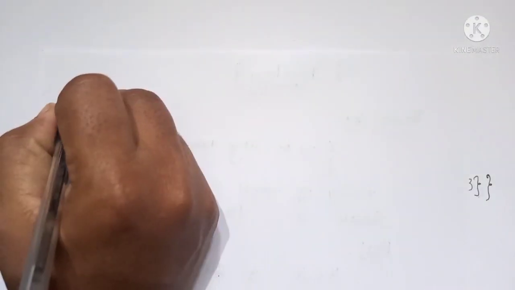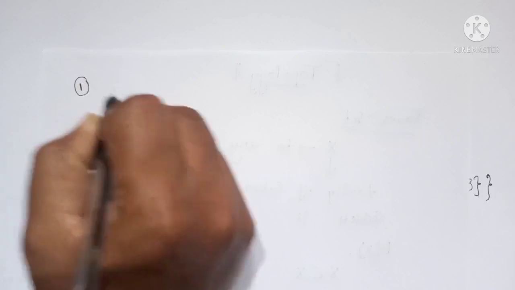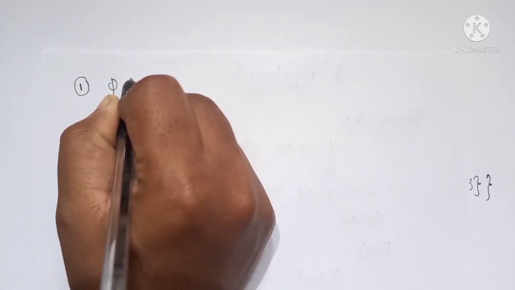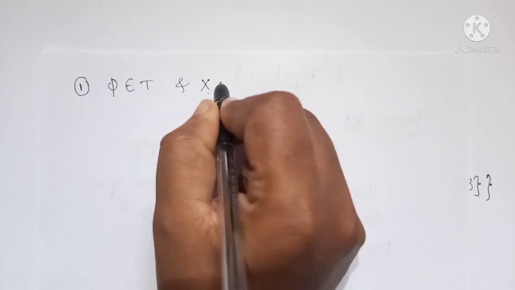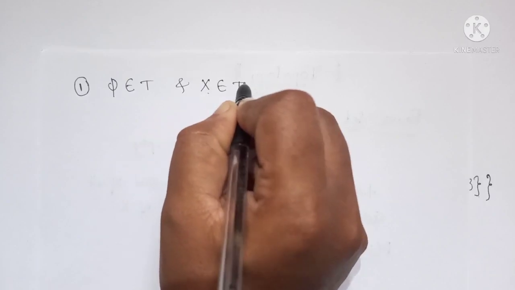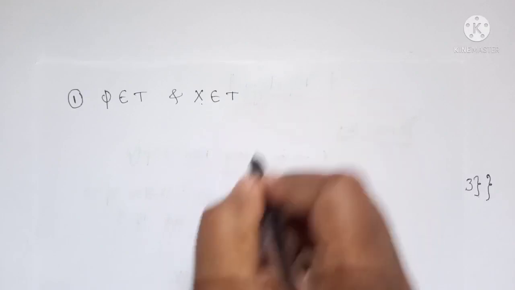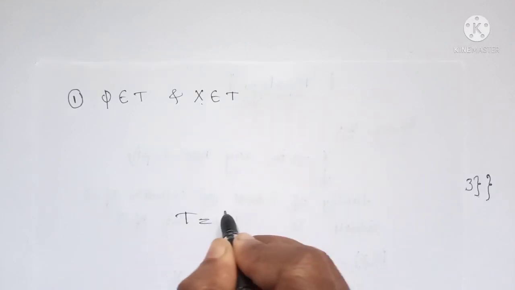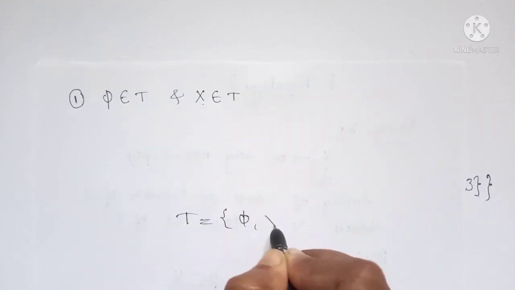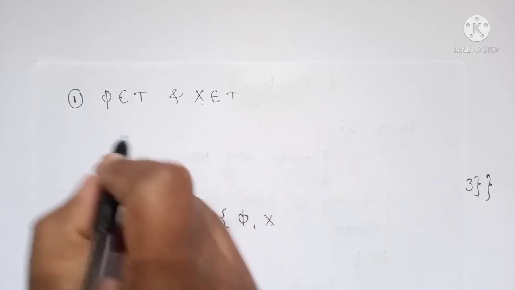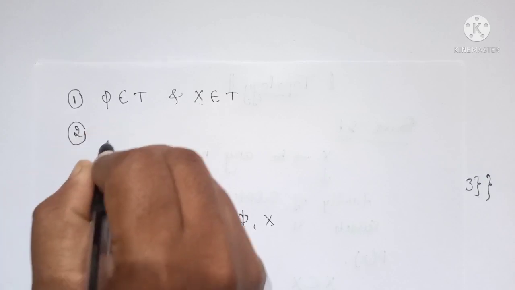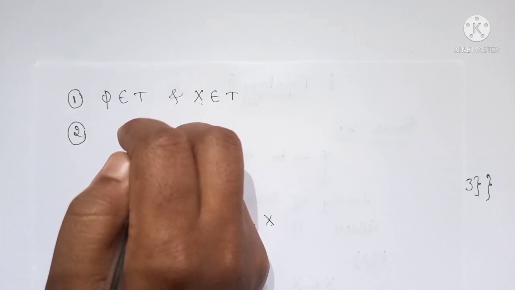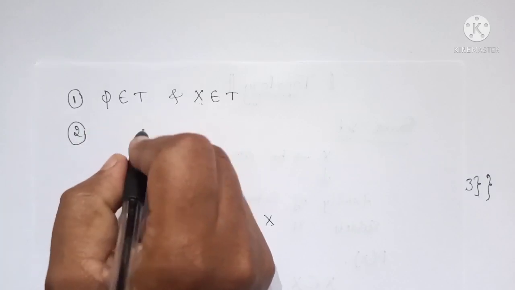The first condition is that phi must belong to T, and the set X itself must also belong to T. That means T must include phi and X. Then the second condition is that the arbitrary union of elements of T is again an element of T.